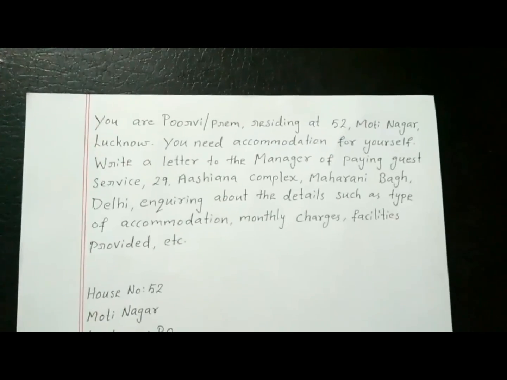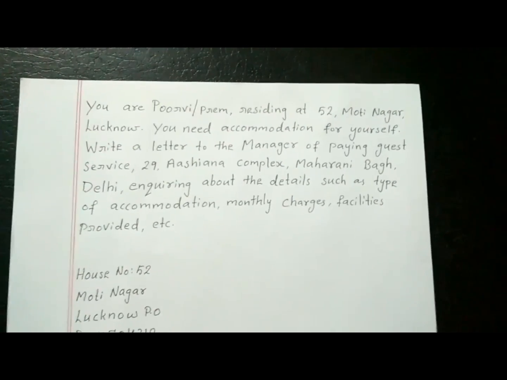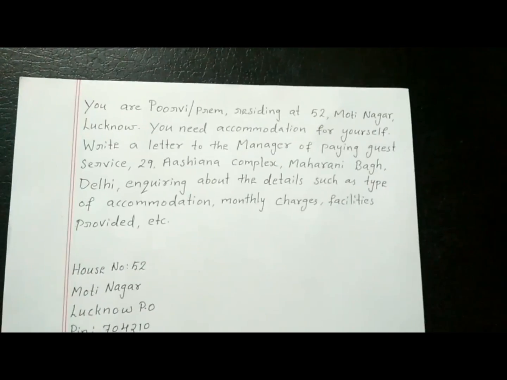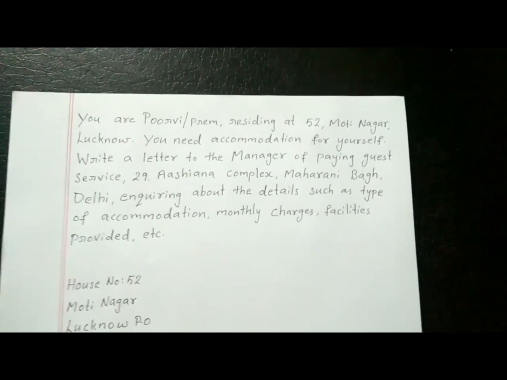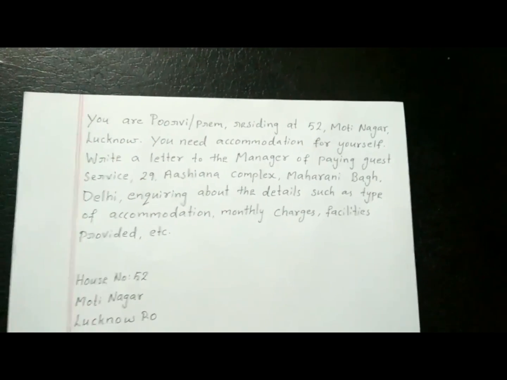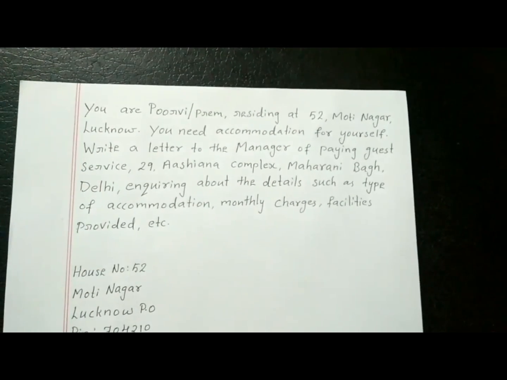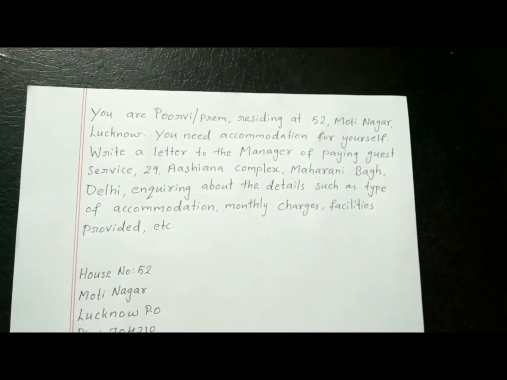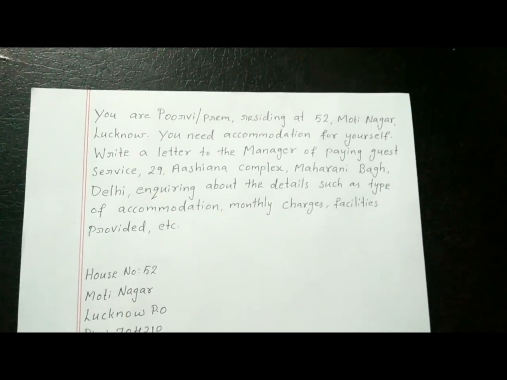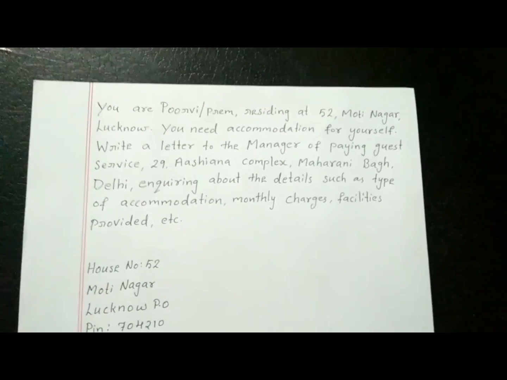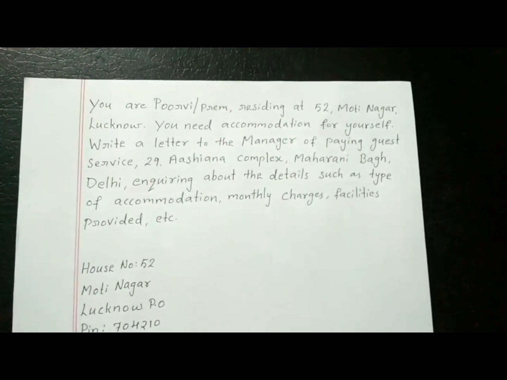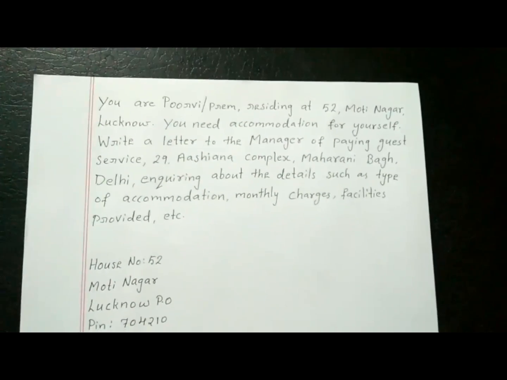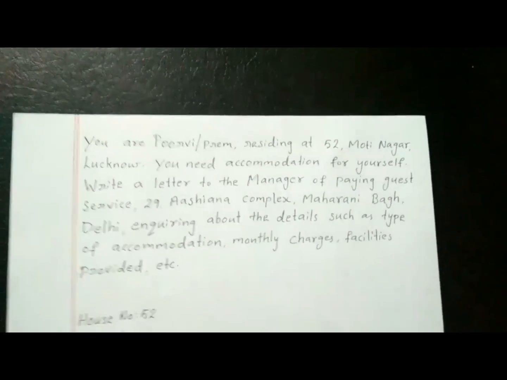So here we have got a question. You are Purvi or Prem, residing at 52 Moti Nagar, Lucknow. You need accommodation for yourself. Write a letter to the manager of paying guest service, 29 Ashiana Complex, Maharani Bagh, Delhi, enquiring about the details such as type of accommodation, monthly charges, facilities provided, etc. So your question will be like this.